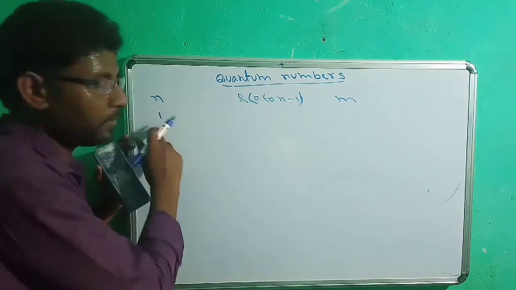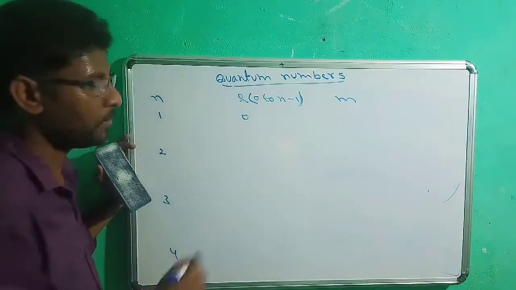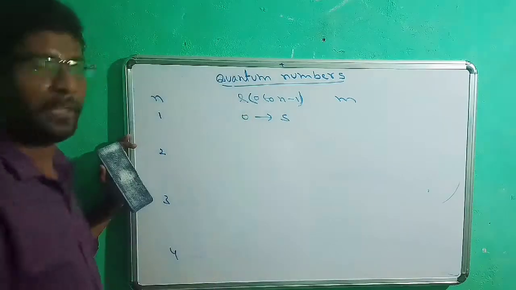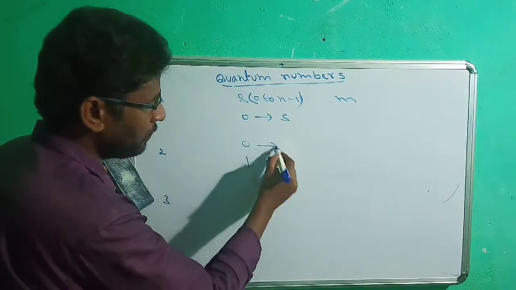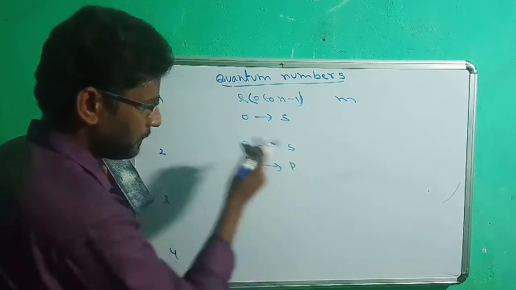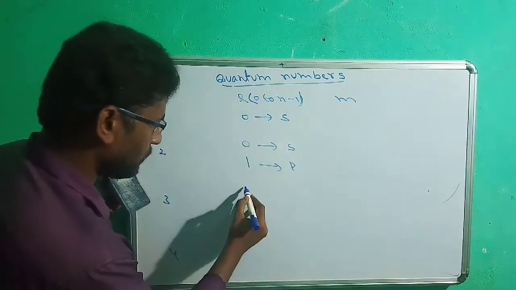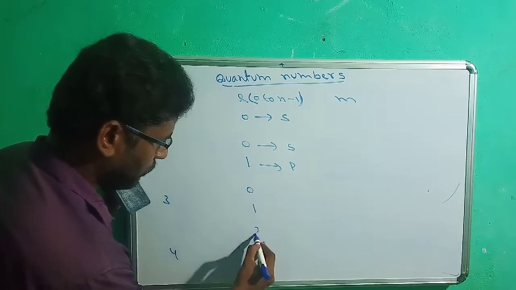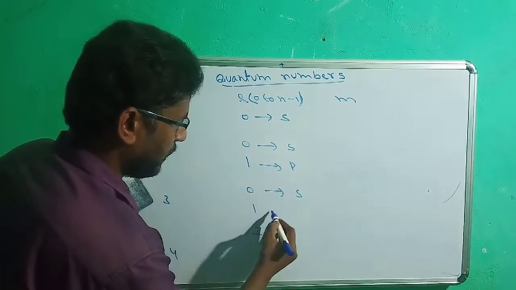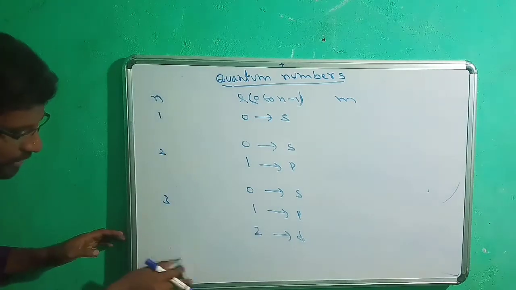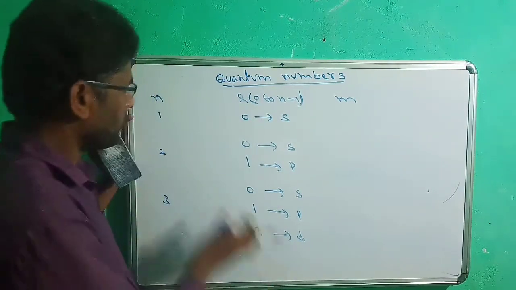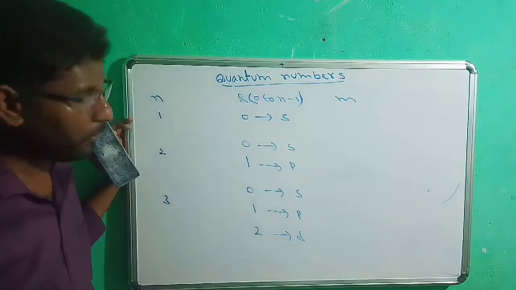So for the first shell, there must be the value 0, which means S subshell. For the second shell, 0 and 1 are possible, which means S and P. And for the third one, it will be 0, 1, 2. That should be S, P, and D. That just removed the fourth one. So these are the principal and these are the azimuthal quantum numbers.